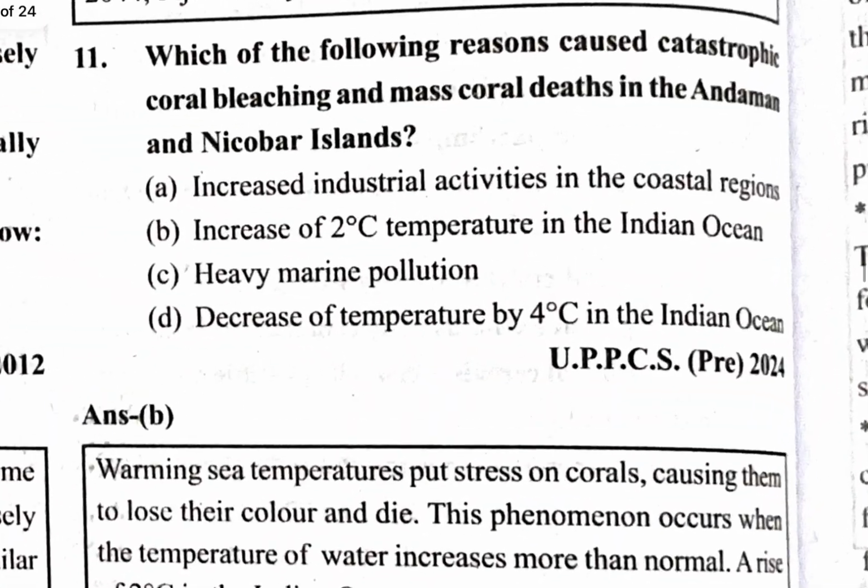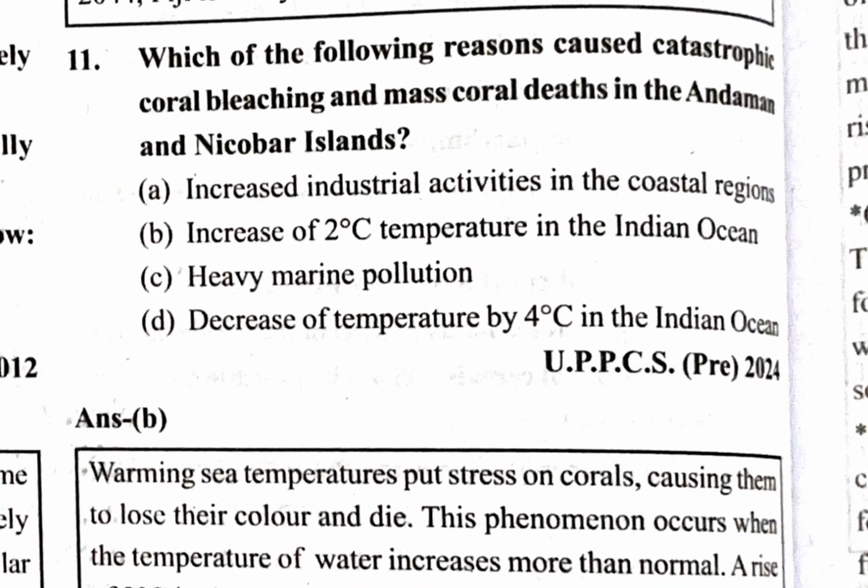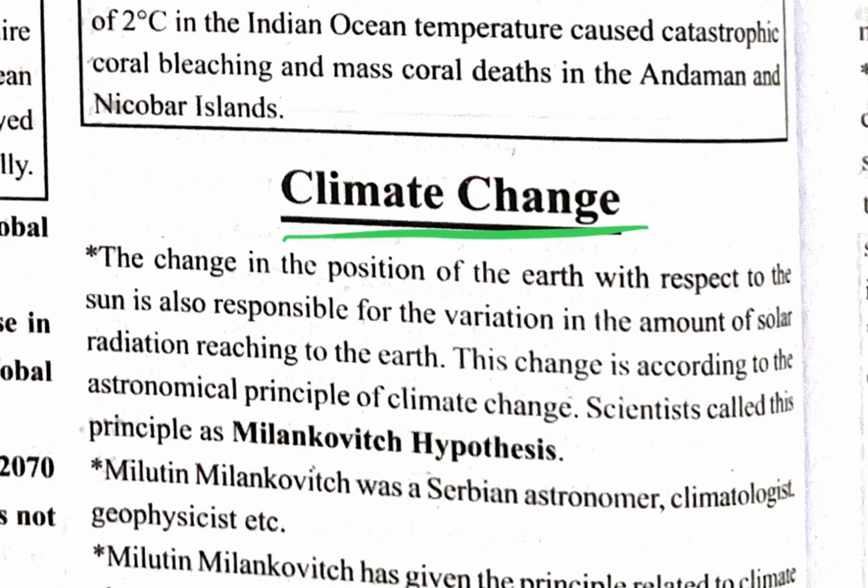Next one is, which of the following reasons caused catastrophic coral bleaching and mass coral death in the Andaman and Nicobar Islands? Increase of 2 degrees Celsius temperature in the Indian Ocean. Now let's talk about climate change.